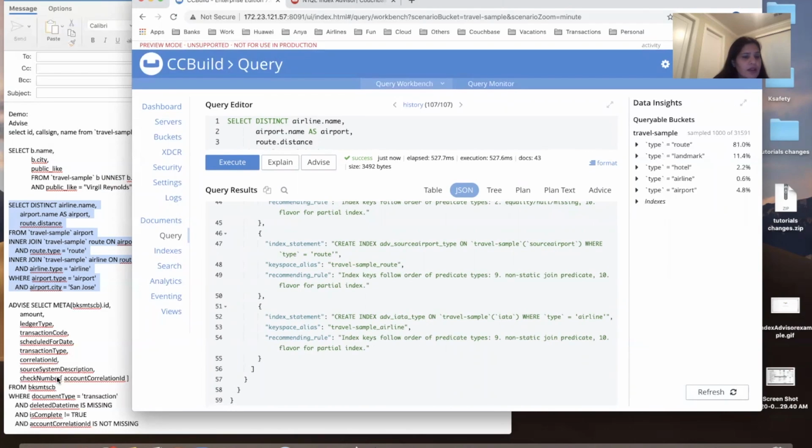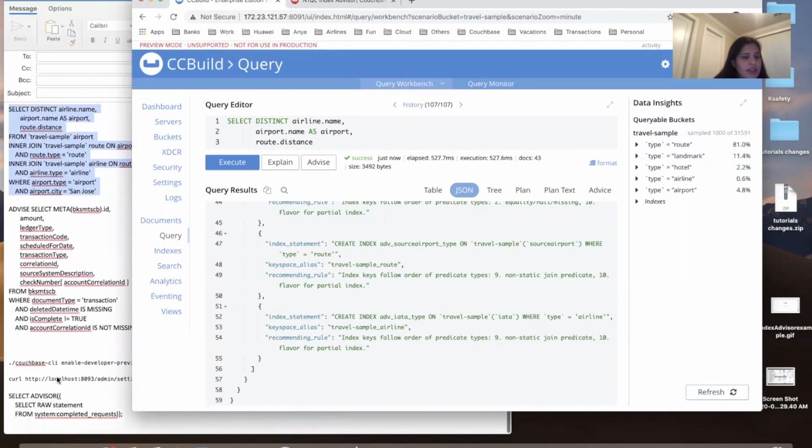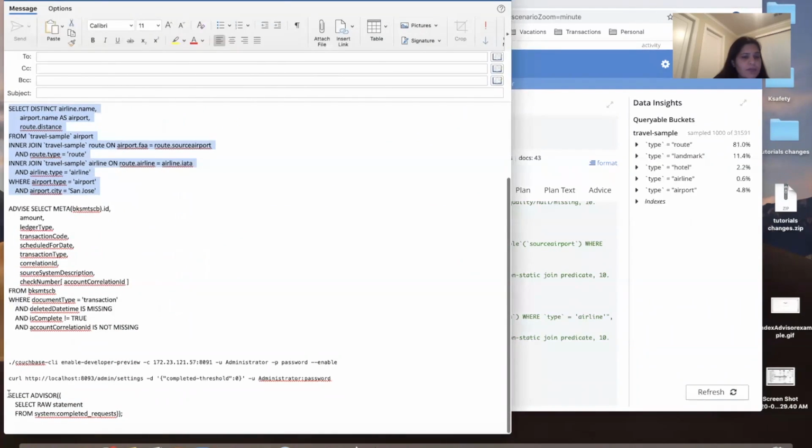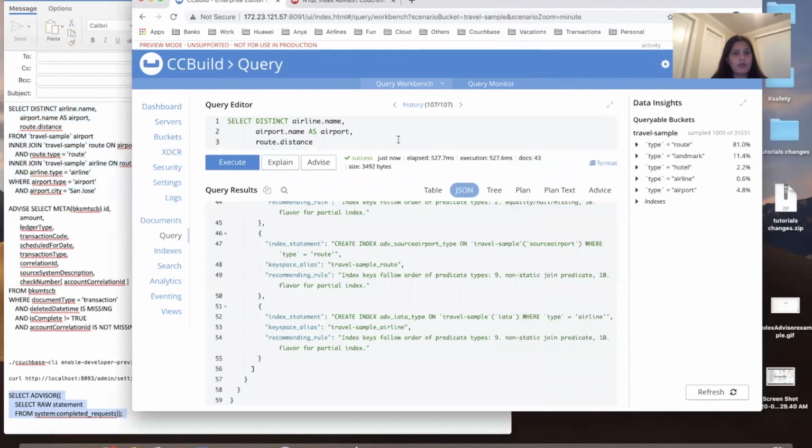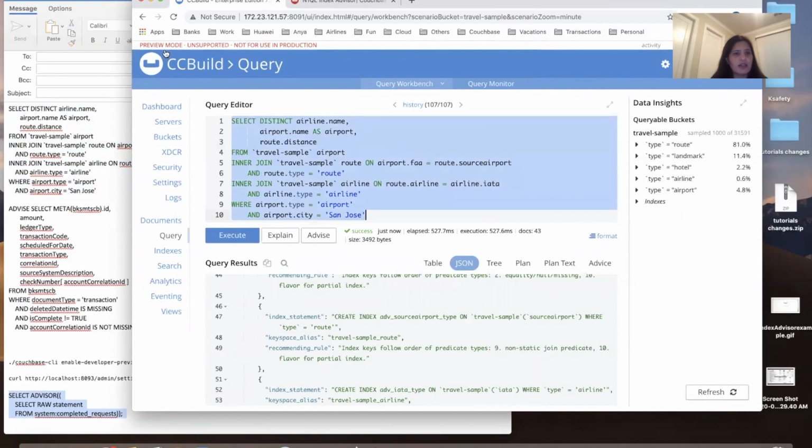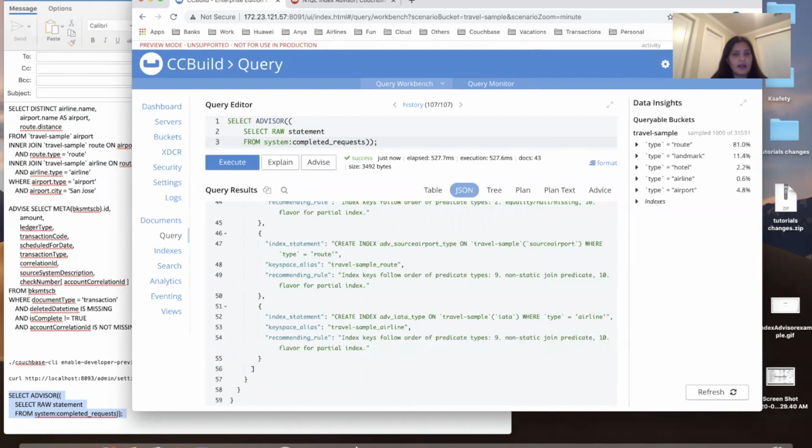Okay, let's look at advisor, which was for workload monitoring. I have already put it in DP mode, and that's why you can see this preview mode right here. Instead of supplying multiple statements or starting a session, all I'm saying is take all the statements that I have run so far and that have been written to completed requests and provide advice on that.